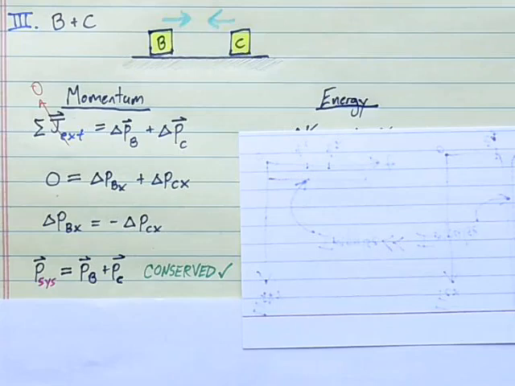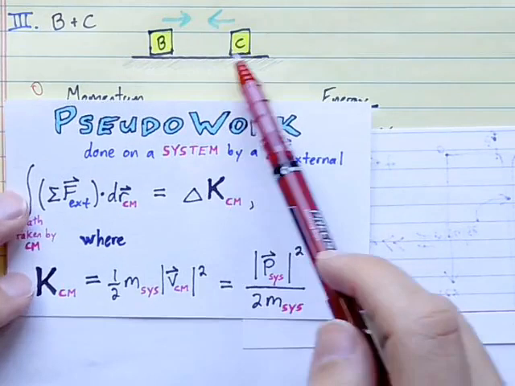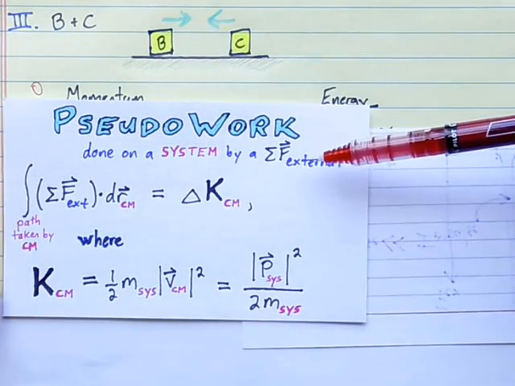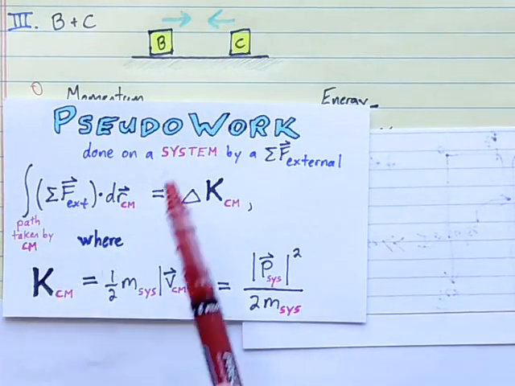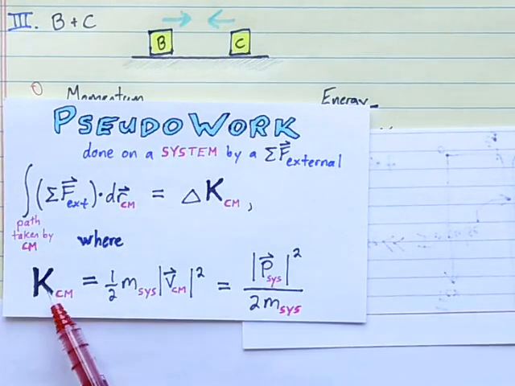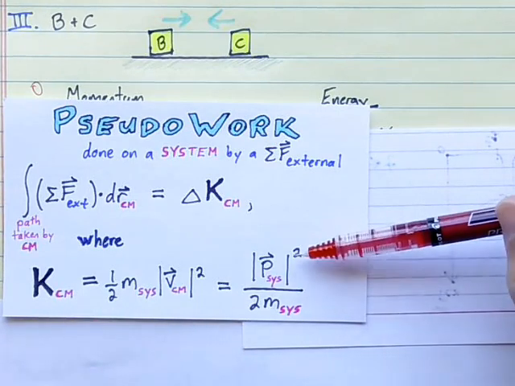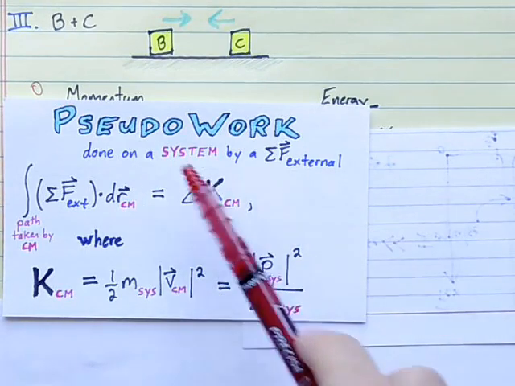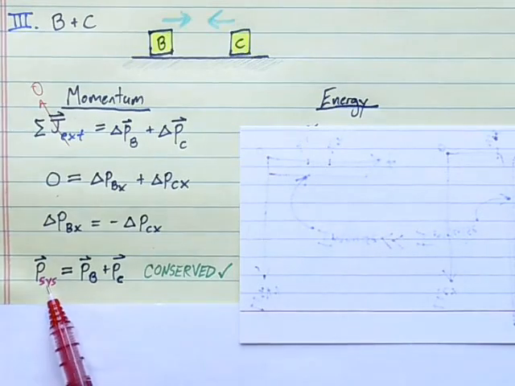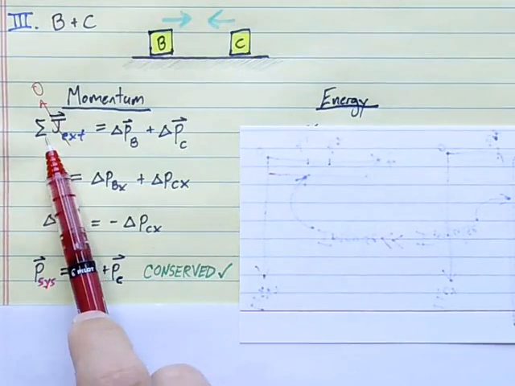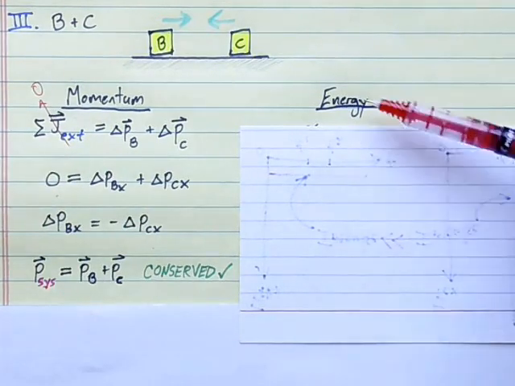We could look at that from a pseudo-work point of view. The pseudo-work done on this system by some net external force, but there is no net external force, so the KCM of our block B plus C system would be constant, telling us that the momentum of that system is constant, which we already knew. So a pseudo-work analysis really adds nothing here that we hadn't already concluded. The momentum of the system is conserved since no net external impulse. As for the energy of the system,